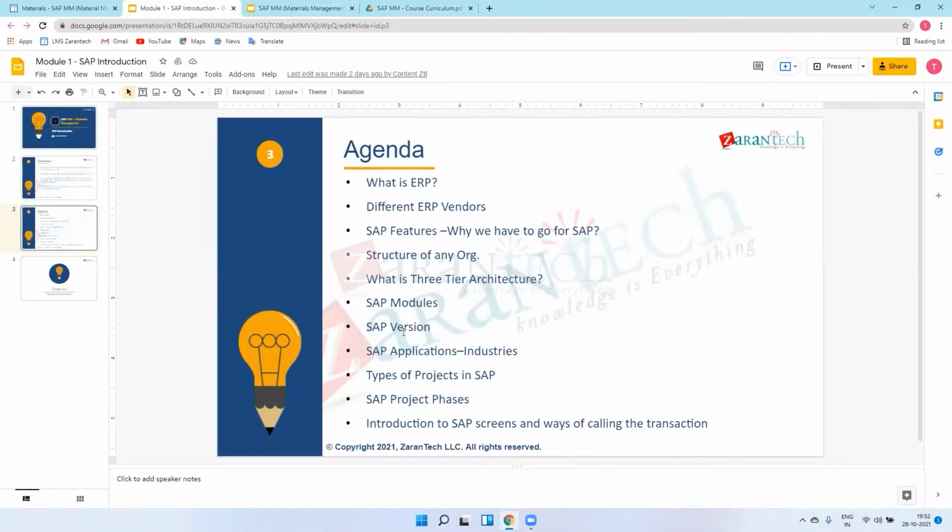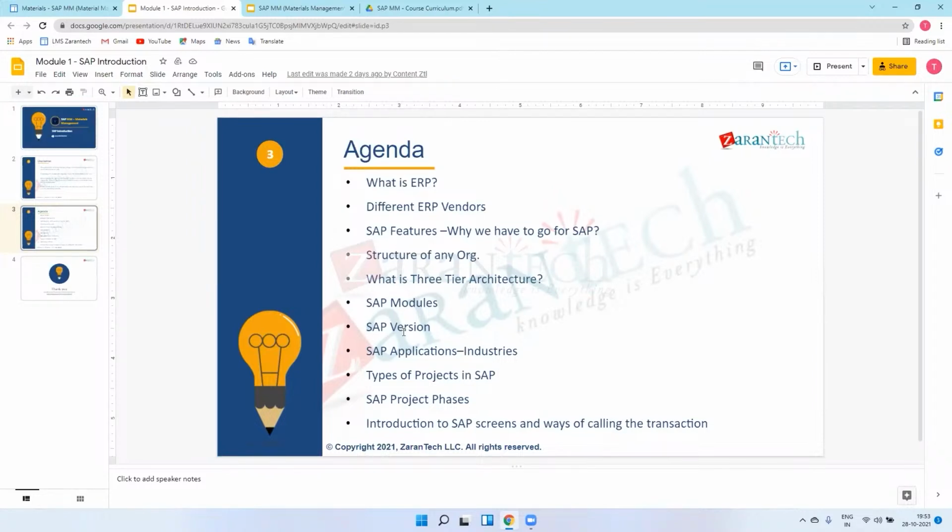After that, they came with R2. They upgraded their system. Then came R3. Initially, was MM integrated with FI? Were MM and FI in the same module? No, they introduced the FI module first, and then they came up with MM, SD, PP, and HR. Okay, got it.